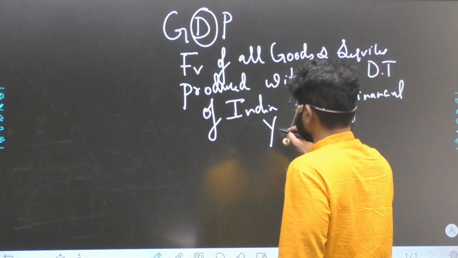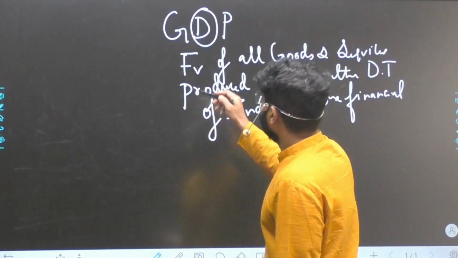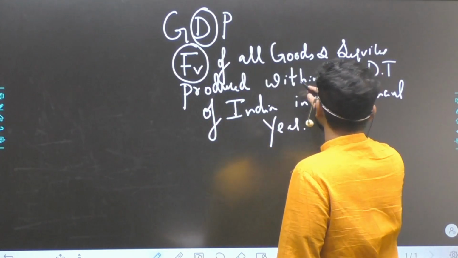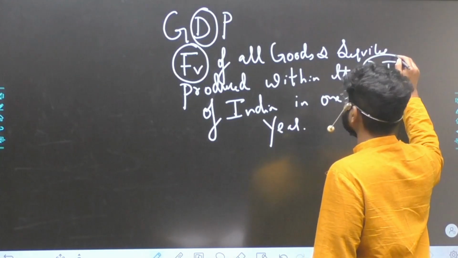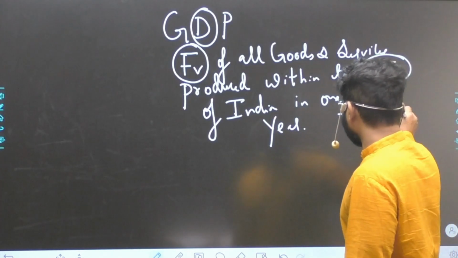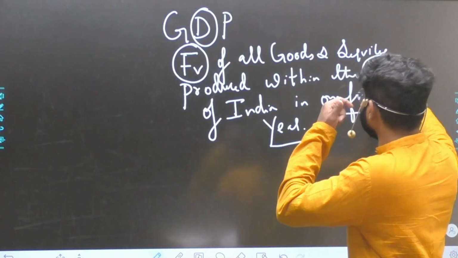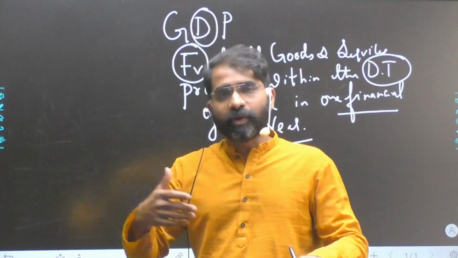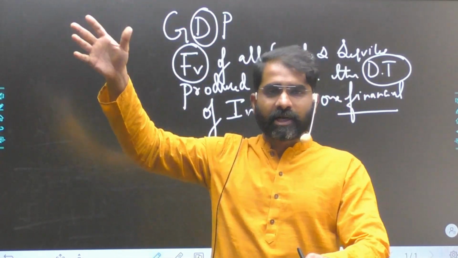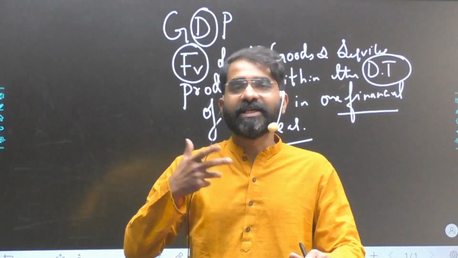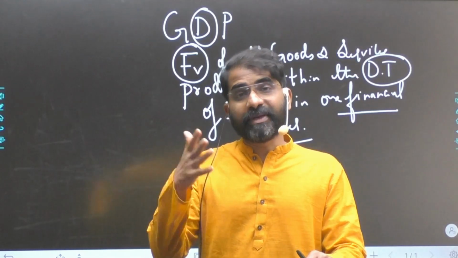Very important aspect is, observe, final value of all goods and services produced within the domestic territory. Domestic territory is important in one financial year. Of course, the definition of domestic territory will also include the net embassies and consulates. So Indian embassy in US is almost treated as Indian territory. Or net shipping and aviation.